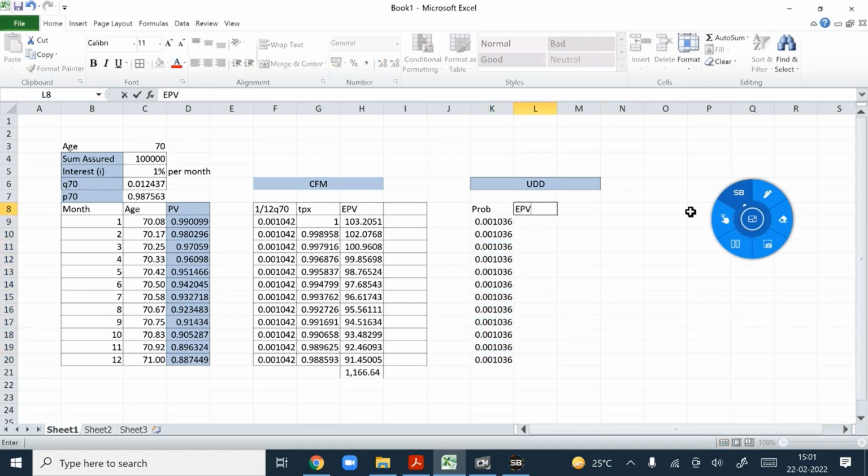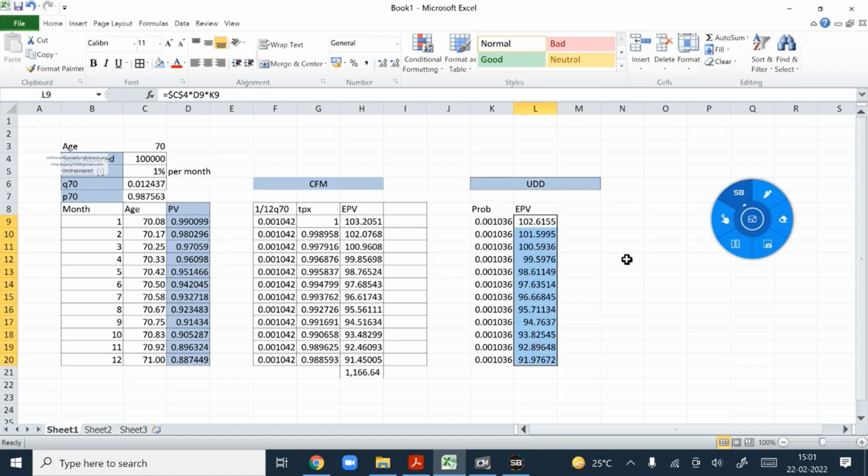And we need to find the expected present value. How to find it? Sum assured into the present value into the probability. Fine. So control down, and then alt equal to.